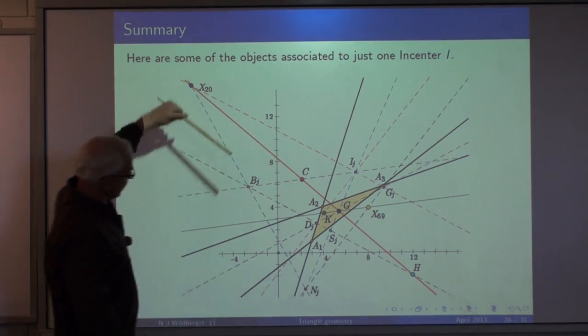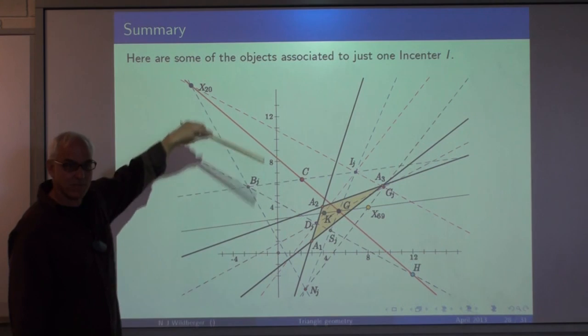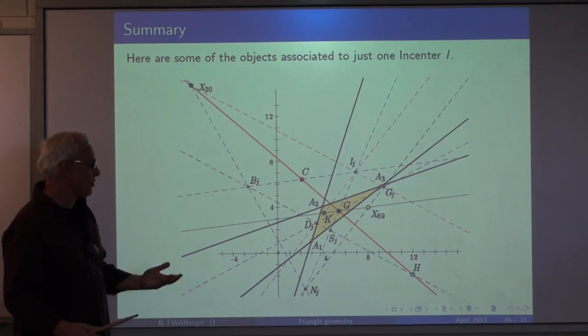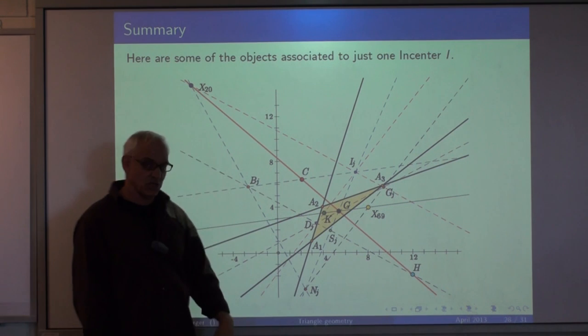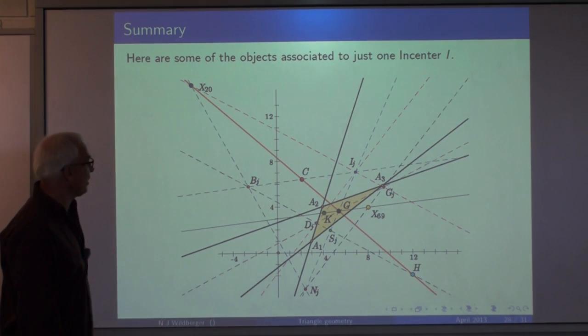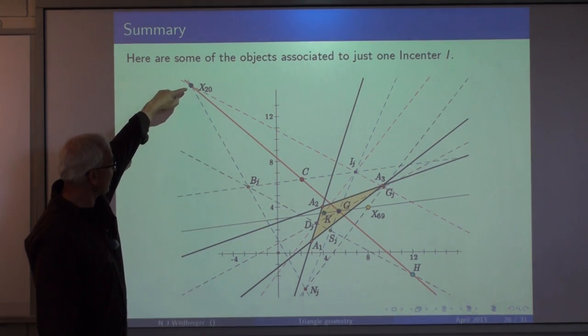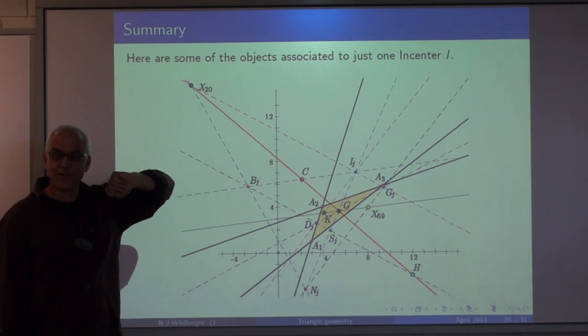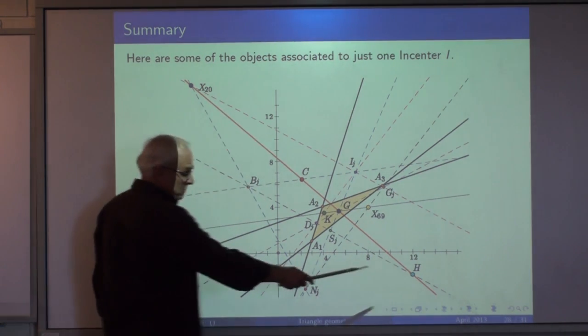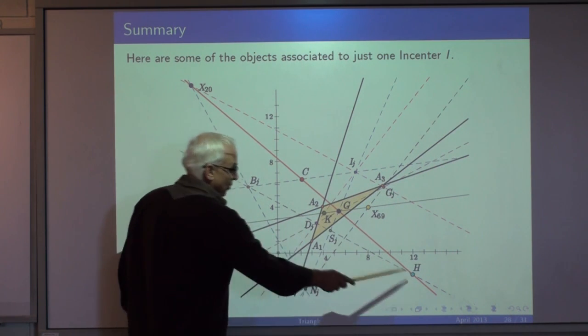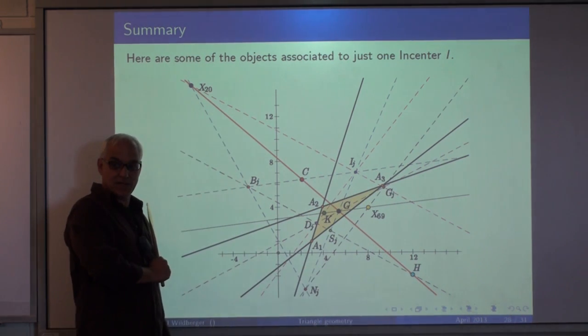Here for reference is the Euler line, which you would think wouldn't have that much to do with these incenters, but the Euler line has to do with all aspects of triangle geometry. And so it's not entirely surprising that this X20 that we discovered also lies on the Euler line. In fact, it's the reflection of the orthocenter in the circumcenter.